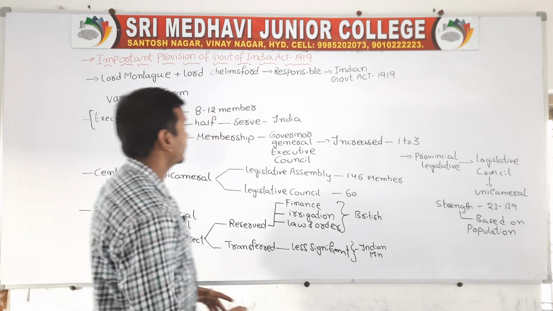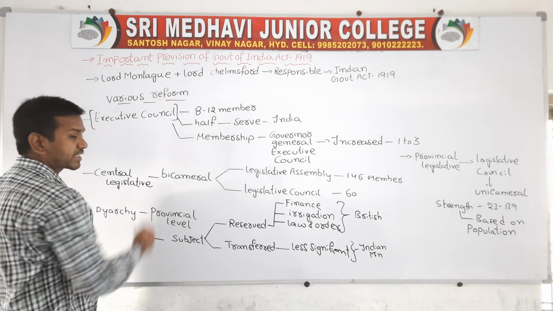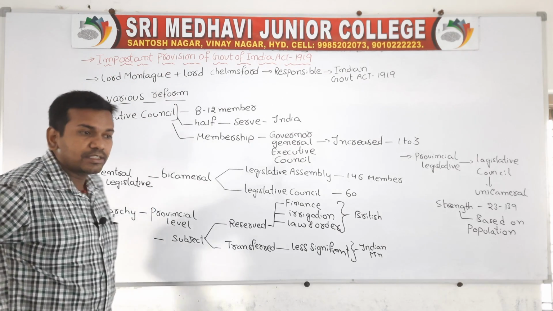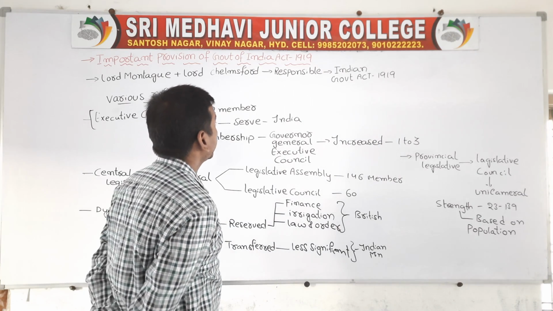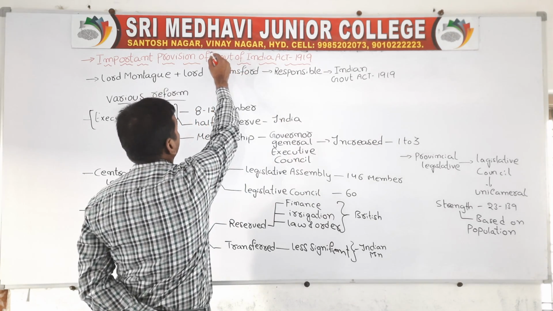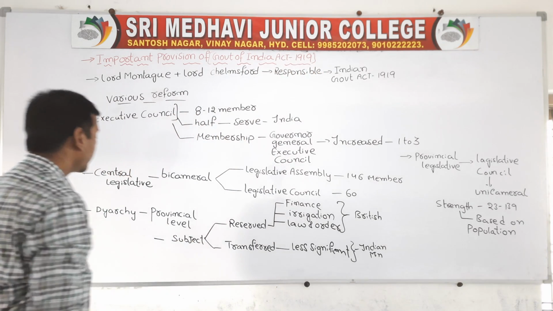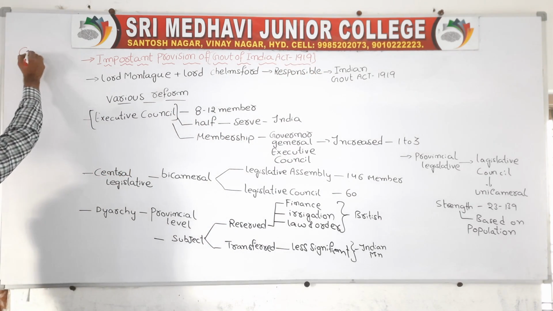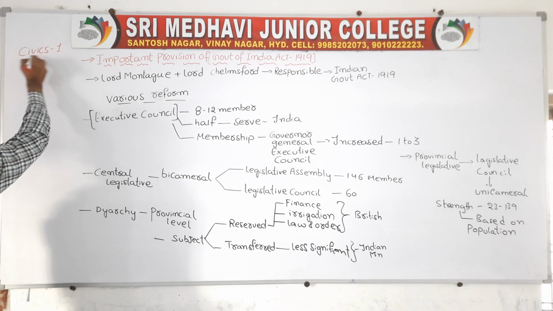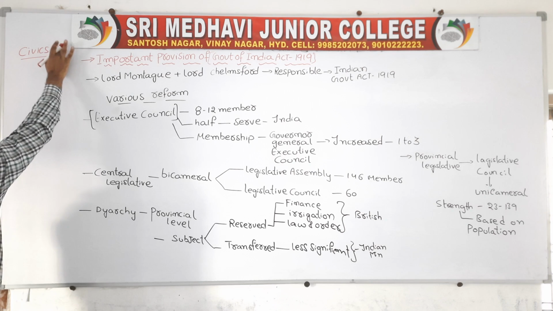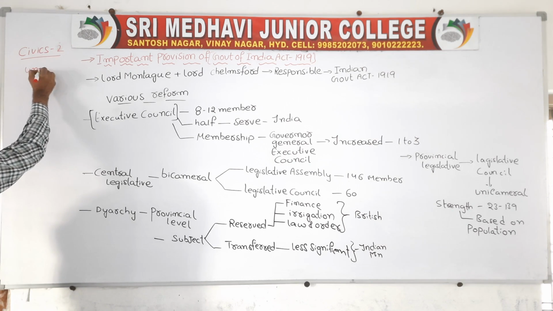We will go forward, children. This act was passed in 1919, and that's why it is called the Government of India Act 1919. We are learning about civics, the first chapter, unit 1 for second year.